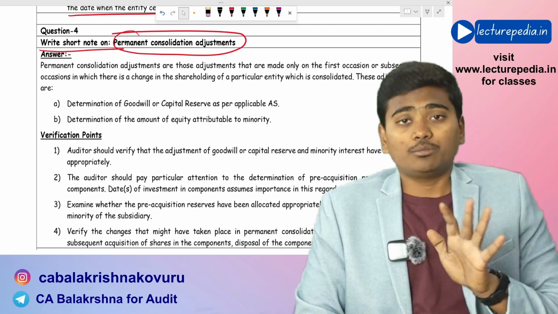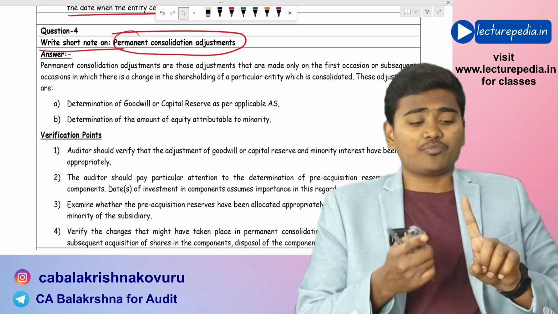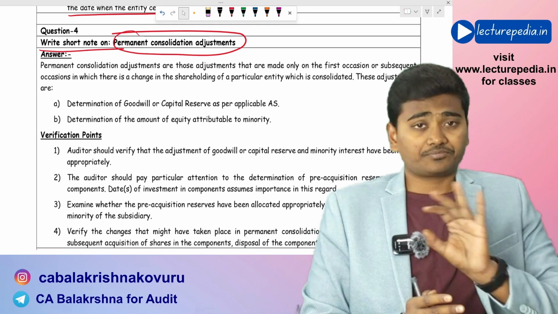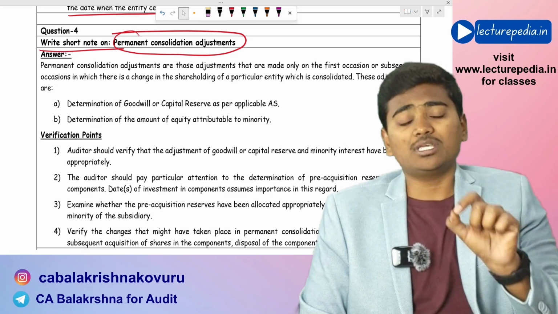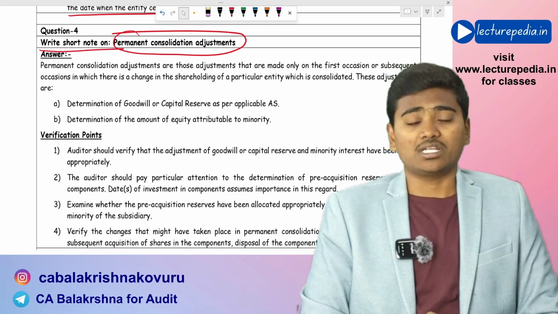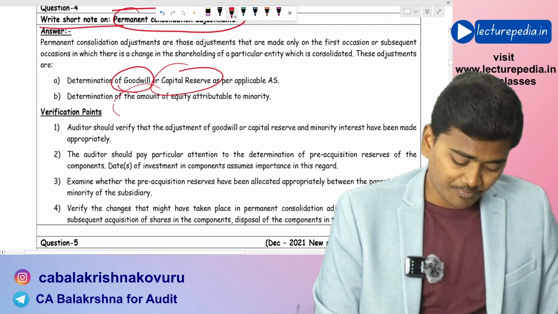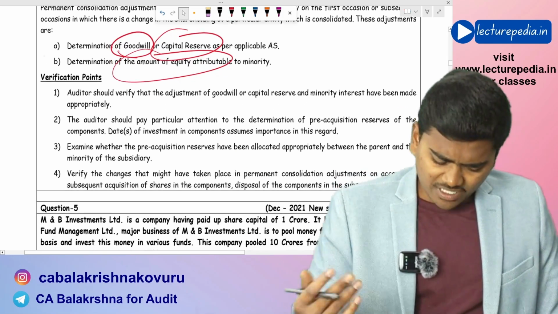And what will be included in these permanent consolidation adjustments? There will be three items: goodwill, capital reserve, and minority interest. The calculation of these three items will come under permanent consolidation adjustments. The same you can find here: goodwill, capital reserve, amount of equity attributable to minority interest, and verification points.